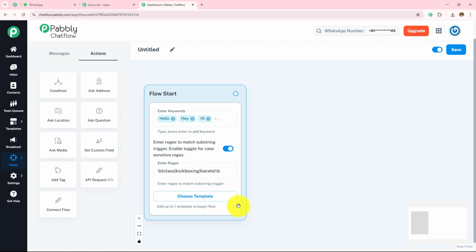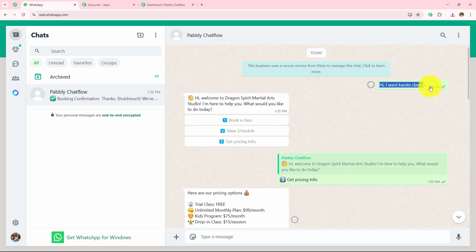Now if there is a sentence like I want a class, I want a kickboxing class, or I want a karate class, then this chatbot is going to get triggered. Here you can see that I have sent the message, I want karate classes, and then I have received the message. Now we have to create this message where we can add these buttons also.